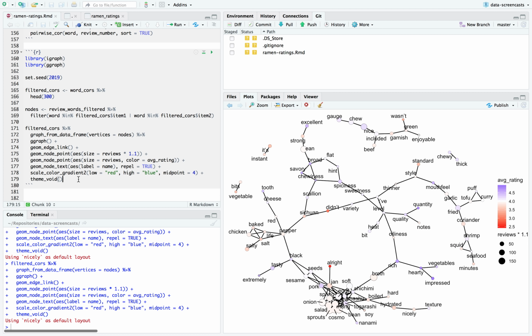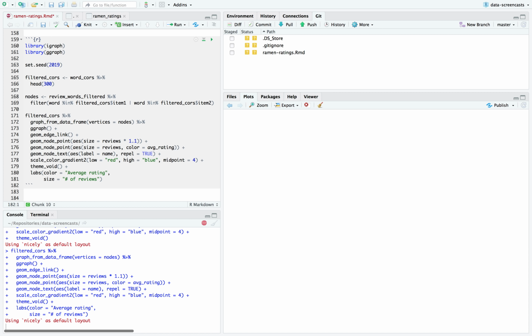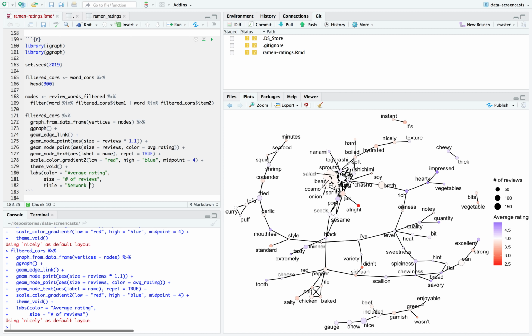Let me see. I need to add a couple labels. Say labels: color equals average rating, size equals number of reviews. Network, and I say title is network of words used in ramen reviews. Subtitle: based on 250 ramen reviews. Words used together and their star ratings. It's great.